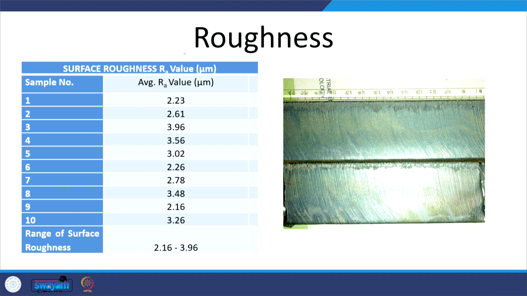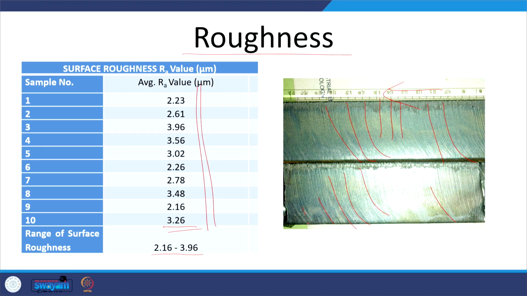If we study the surface roughness of the cut edge produced by gas cutting, it comes out to be in the range of 2.16 to 3.94. Even a very rough cut surface is produced under unfavorable cutting conditions. Another important aspect is the drag lines, like we can see here. These cut lines are vertical and then tend to become slant as we go down. If we use a higher cutting speed, then these drag lines become significant, and these tend to increase the surface roughness of the cut edges.